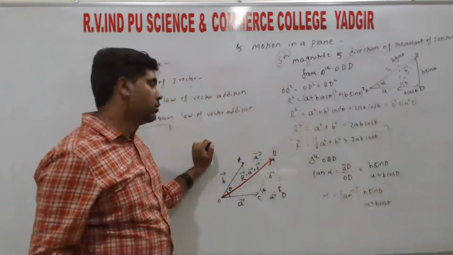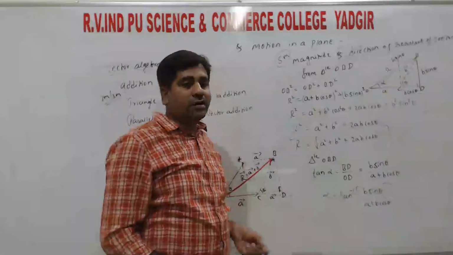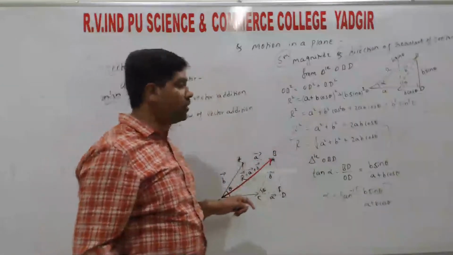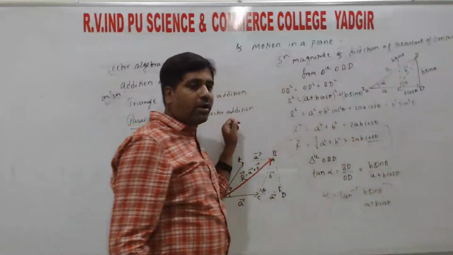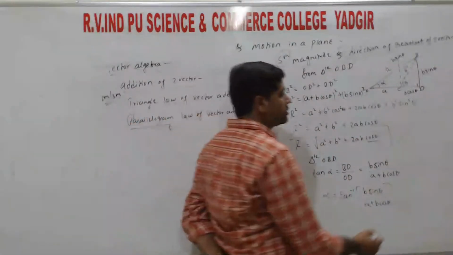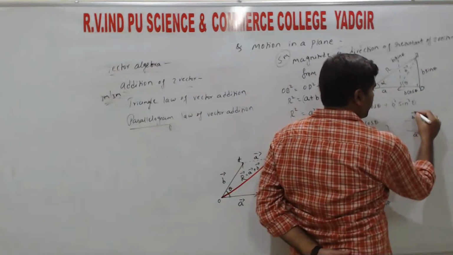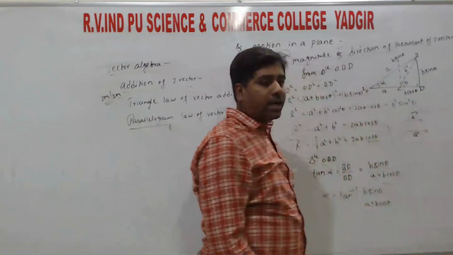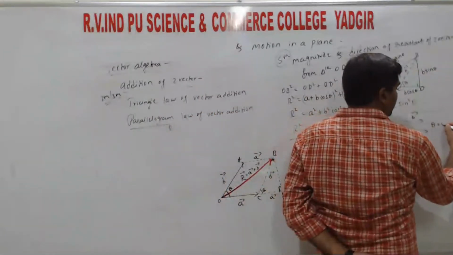Now the special cases, when R is maximum and minimum. R is maximum when the value of cos theta is 1. When is cos theta 1? When the two vectors are parallel. Two vectors parallel means vector A and vector B are both in the same direction, so angle theta is equal to 0.